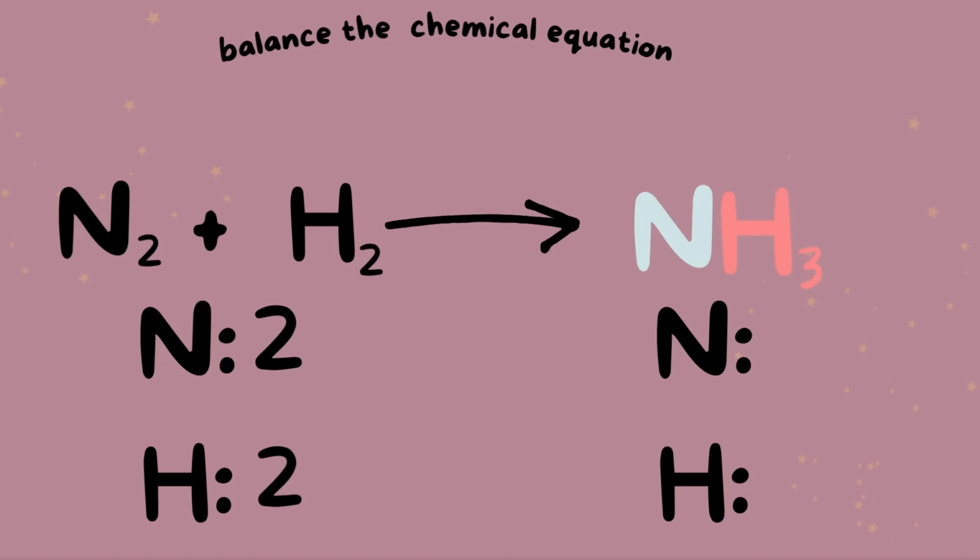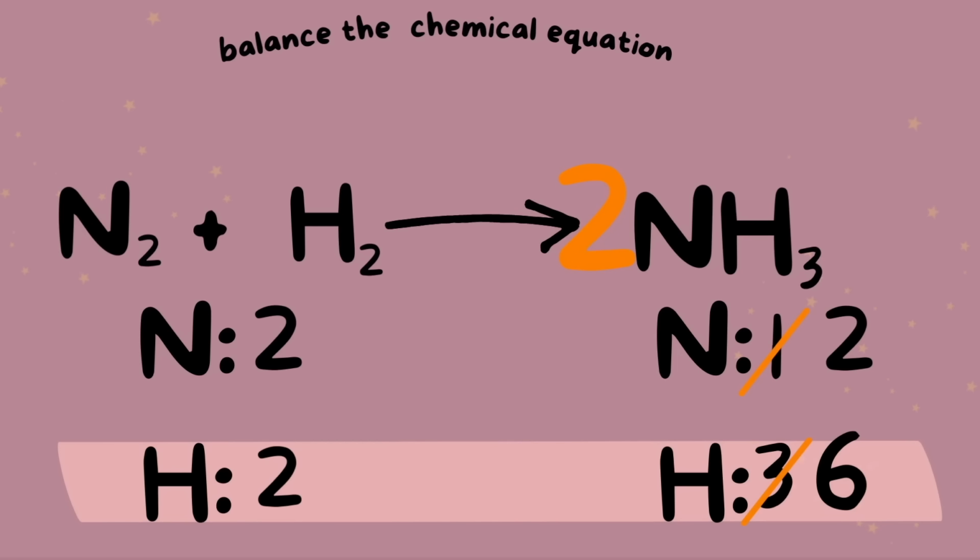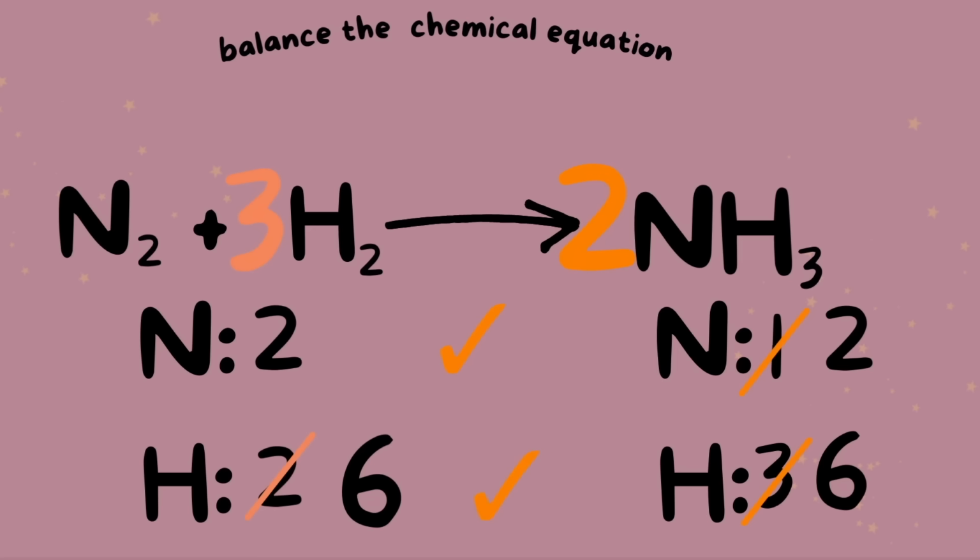Remember, the subscript only applies to the element it's attached to. With that being said, we have 1 nitrogen and 3 hydrogen. If we place a coefficient of 2 here, we multiply it by both elements and we get 2 nitrogen and 6 hydrogen. How can we balance out this ratio of 2 to 6? We can put a coefficient of 3 here, and we get 3 times 2 hydrogen. We're left with 6 hydrogen. So everything is balanced out here.